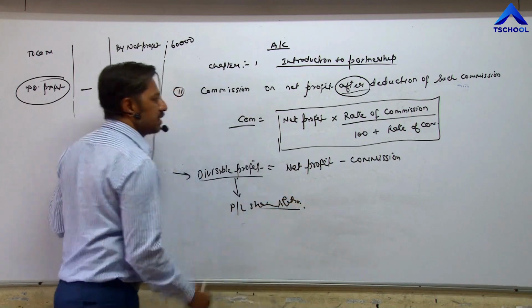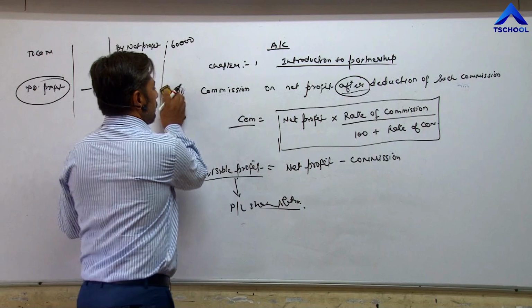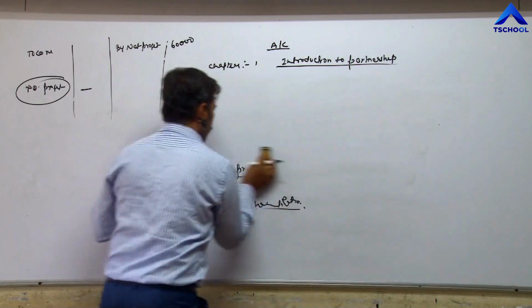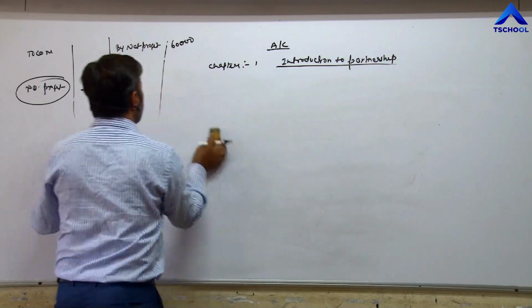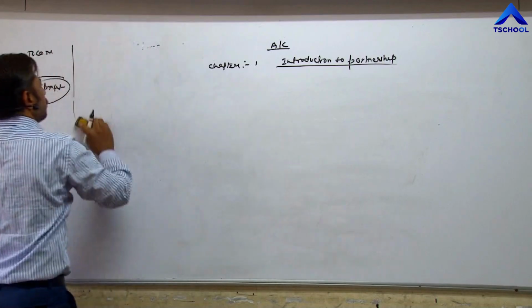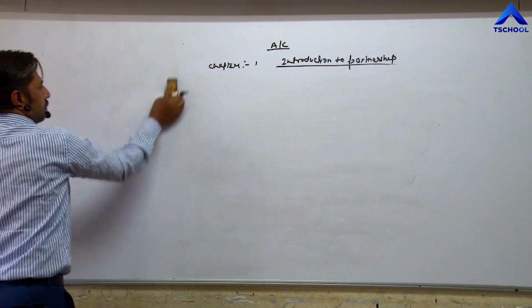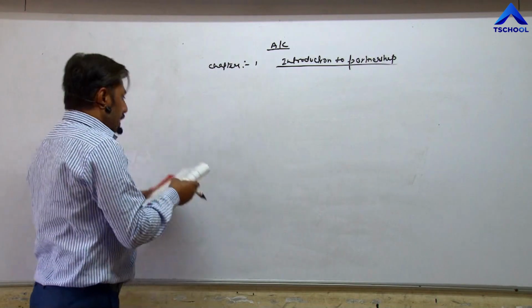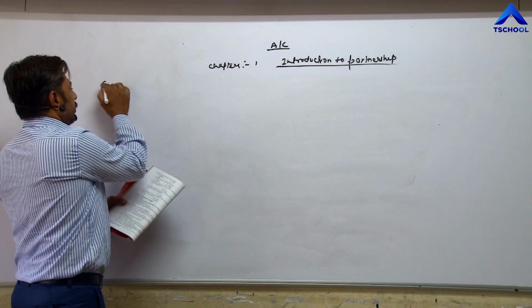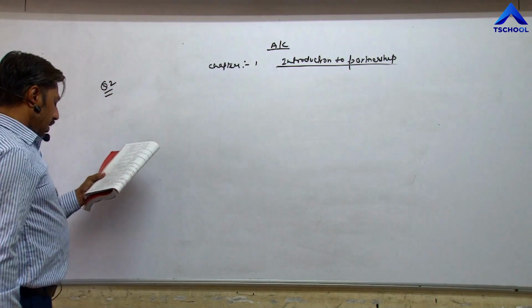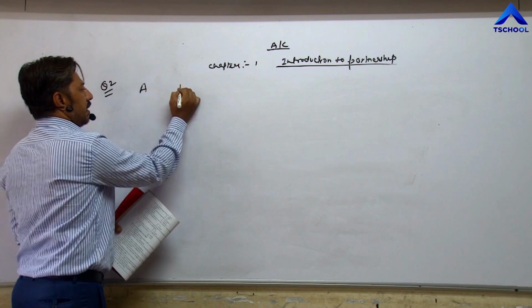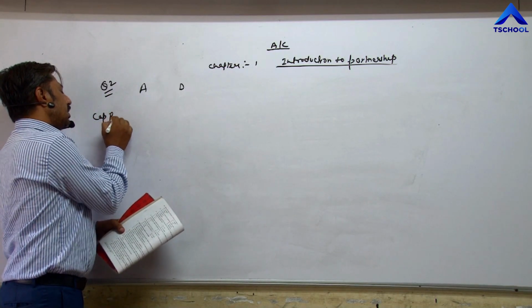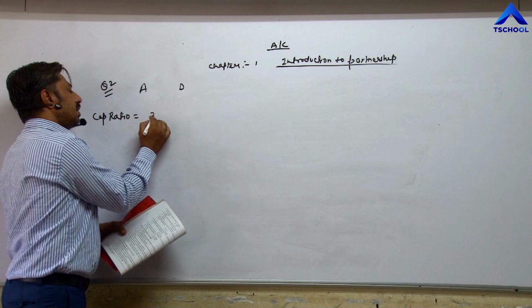Now come to question number second. According to question number second, Amrita and Divya, two partners are there, A and D. Their capital ratio is 3:2.